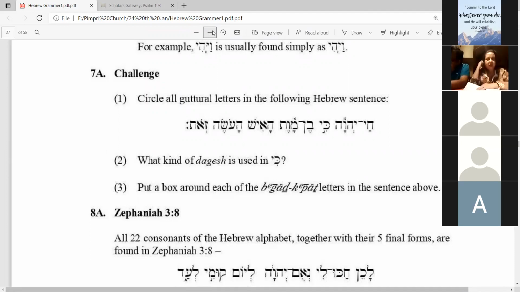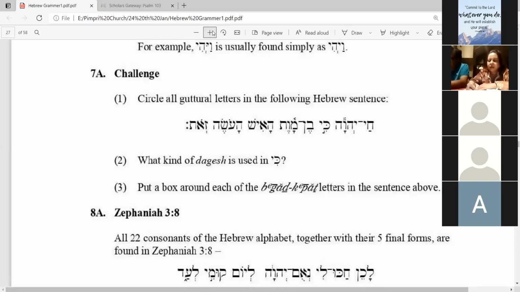Yes, all these 5 letters you have to circle. Start with the first word, the Khet, that you have to circle. Then find the next guttural letter and circle it. Copy this sentence in your notebook and circle all the guttural letters. Don't do it now. This is your homework.